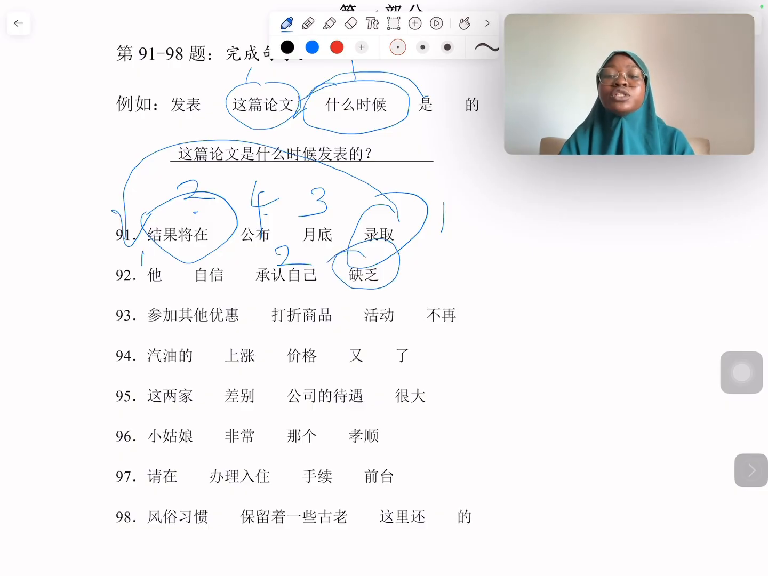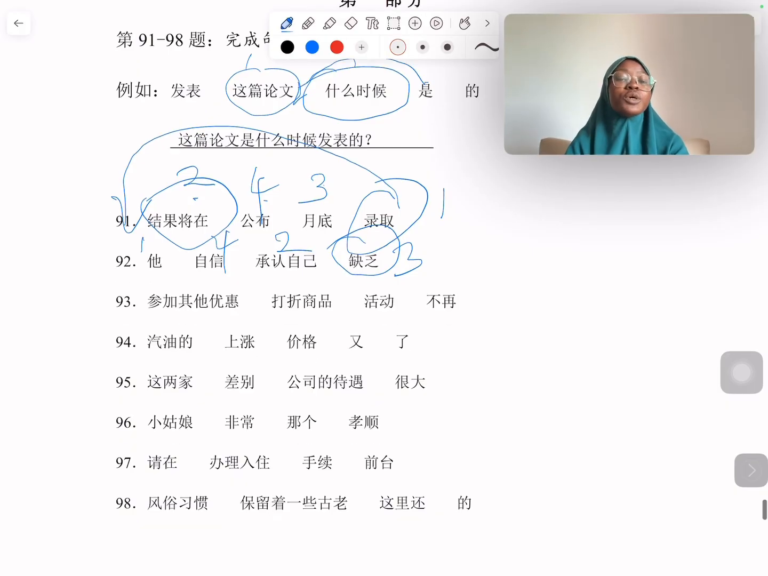承认自己, well, we cannot say 他缺乏承认自己, that does not make sense, which is also why we need to know the meaning of the words. So it is 他承认自己缺乏. So 缺乏 is the 3rd word, 自信 is the 4th word. So it is he admitted he lacks confidence. 他承认自己缺乏自信. That is simple.